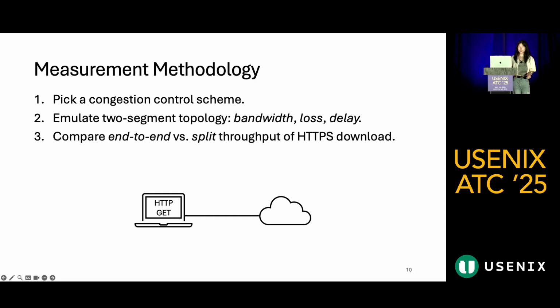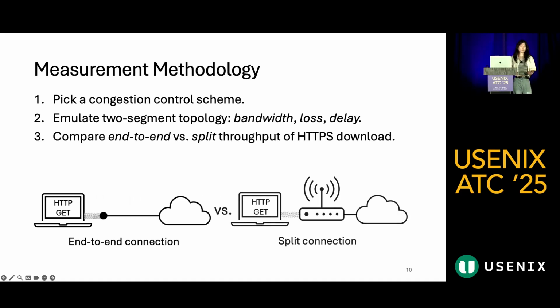In each of our experiments, we first pick a congestion control scheme, such as Linux TCP with BBR v3. Then we emulate a 2-segment network topology using tc and netem, where each of these 2 path segments is configured by its bandwidth, a random loss rate, and a delay. And then finally, we download a large file over HTTPS, and we compare the throughputs of this file download, both with and without a connection splitting PEP. And what we want to see is if this PEP still improves the throughput when we're using BBR or QUIC.